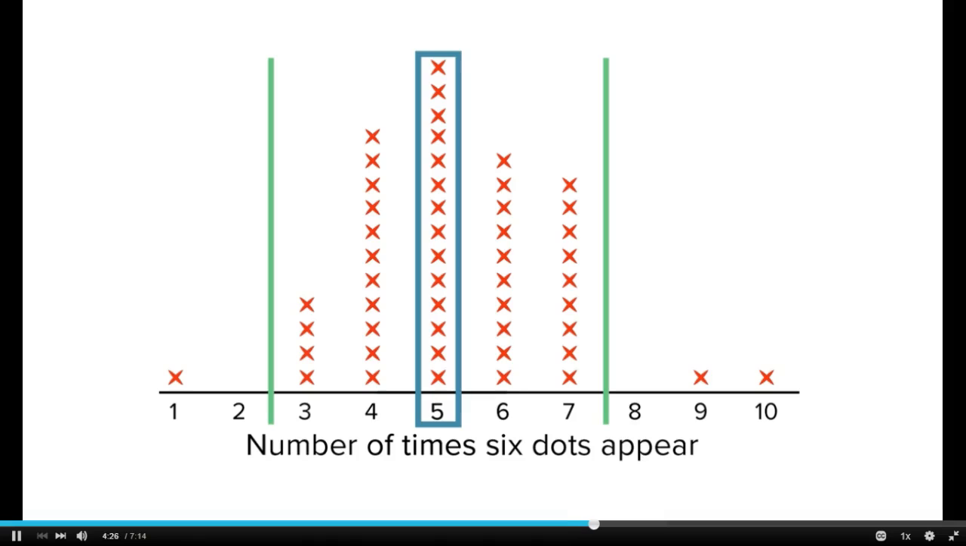What if a new die is rolled and a 6 appeared 9 times? Is the die fair? We can see that it's possible for a 6 to appear 9 times, but it is not very likely. It could be possible that the die is not fair. What if a new die is rolled and a 6 appeared 3 times? Is the die fair? For a 6 to show up on the die 3 times is within our likely values, so the die is still probably fair.